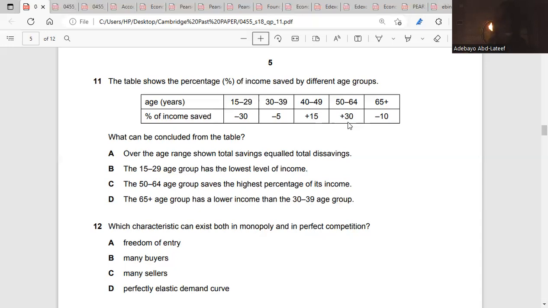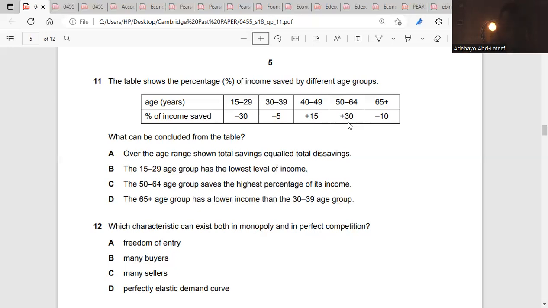So it's C. Let's see. The 50 to 64 age group saves the highest percentage of its income. Based on what we have here, the highest percentage of income saved is 30%. Nobody knows the level of income, but the income saved is what we're talking about. So the answer is C. Okay. Is it clear? Very clear.